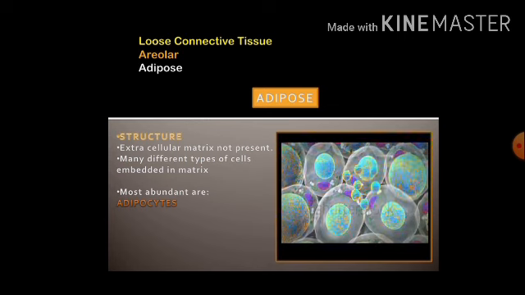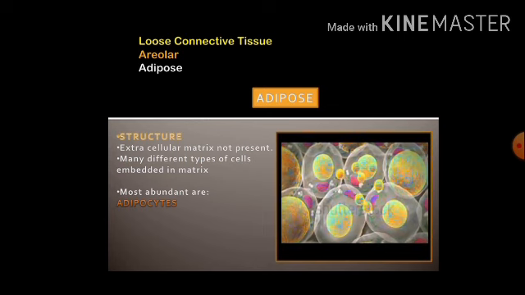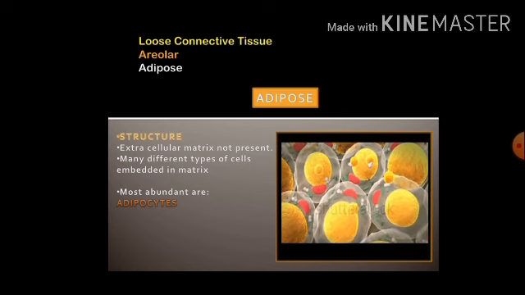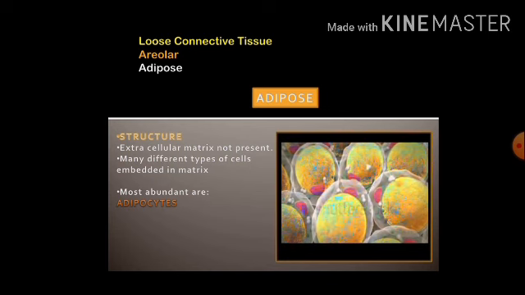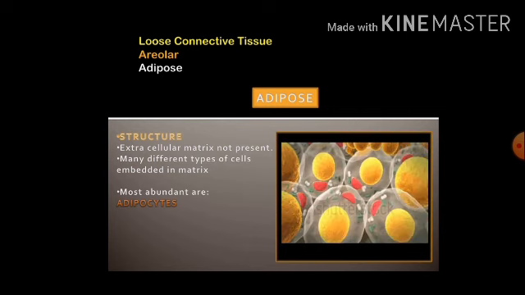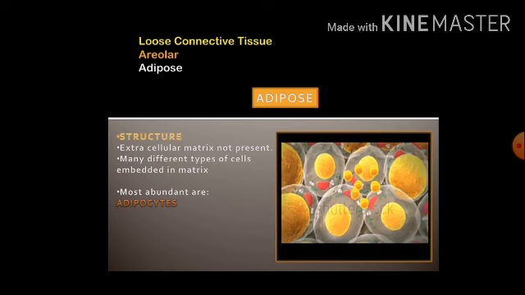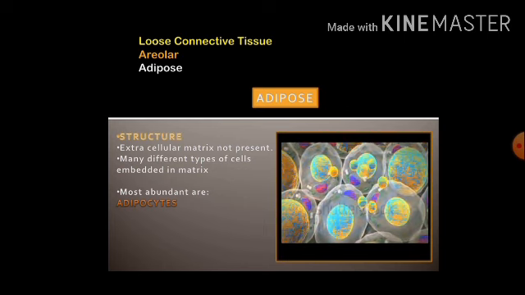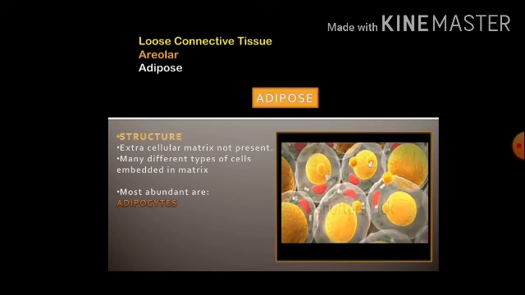So the number of adipocytes increases, fat droplets increase, which leads to obesity. The amount of fat is increased. If the number of adipocytes increases beyond the desired number, we say the person is suffering from obesity. The number of adipocytes varies from age to age, right?